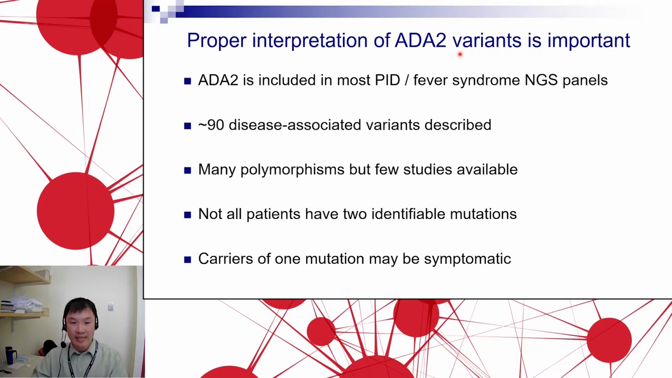There are to date more than 90 DADA2-associated mutations in ADA2 that have been described. And there are many more polymorphisms that have not really been studied. In addition to that, not all patients have two identifiable mutations. And if a patient comes up with one mutation, it's really important to know whether that one is pathogenic or not, and look for the other mutation if needed. Furthermore, there are carriers of one mutation that may be symptomatic. So again, it's really important to know the status of those mutations.